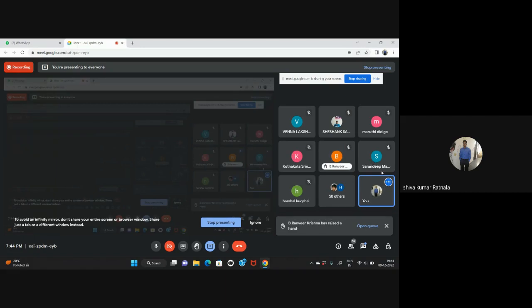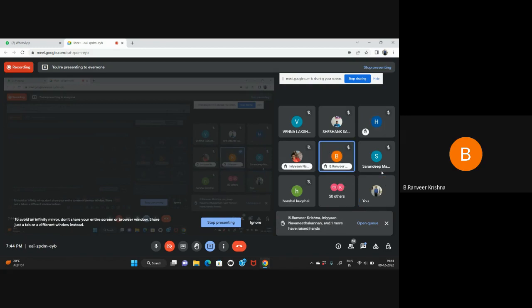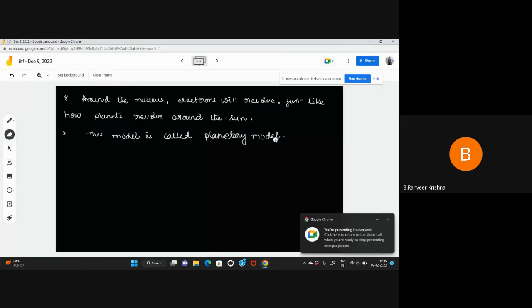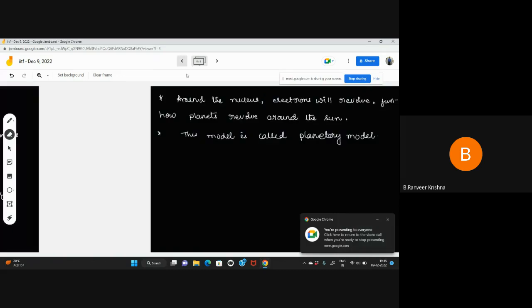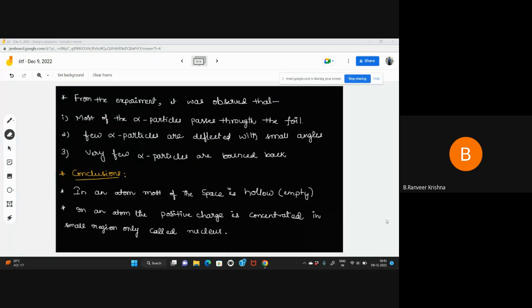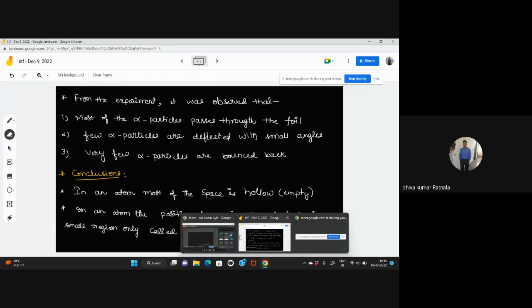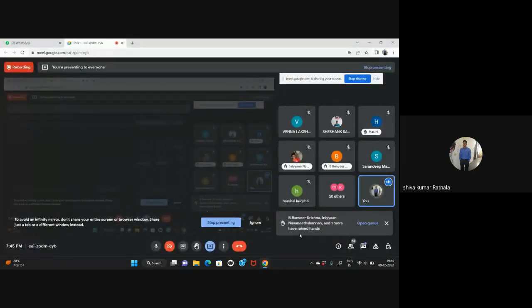Yes, sir. Sir, can you go to the previous slide? Sir, here you wrote that in an atom, the positive charge is concentrated in a small region called the nucleus, right? Sir, that means in this experiment only the nucleus was found. Yes. Okay, sir. Next.